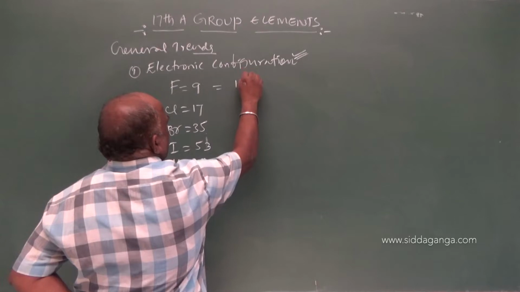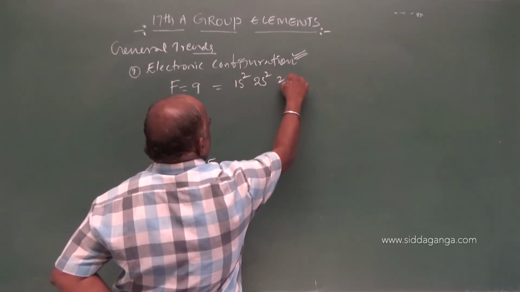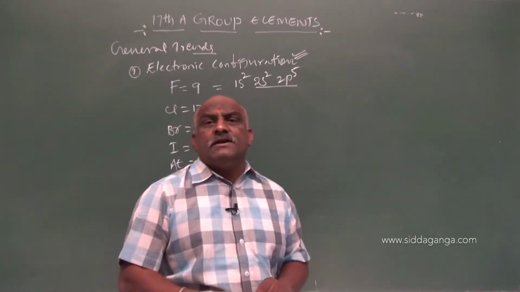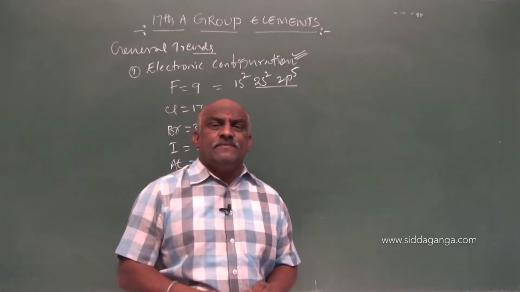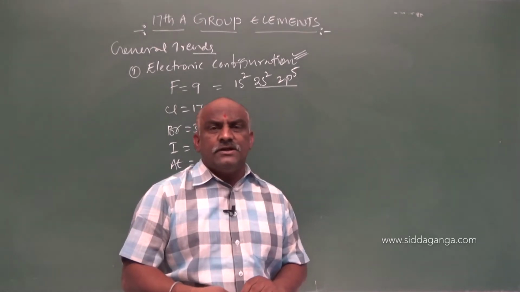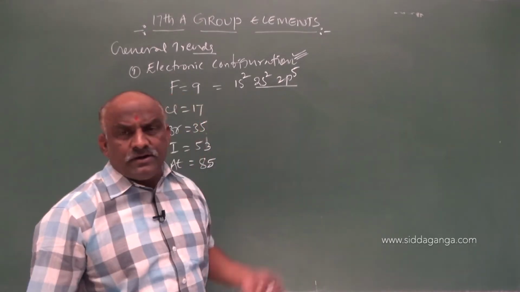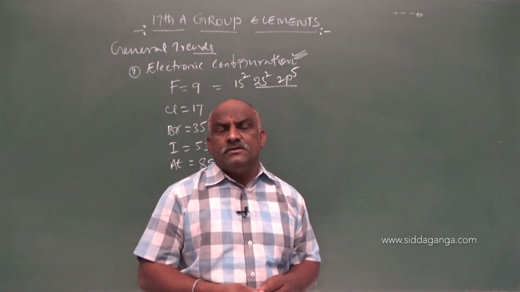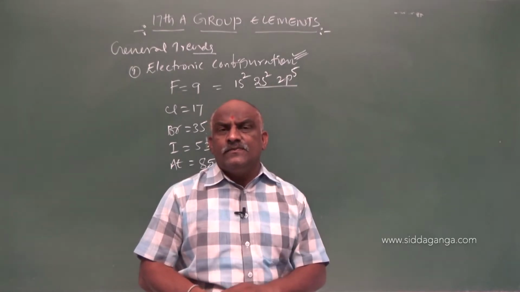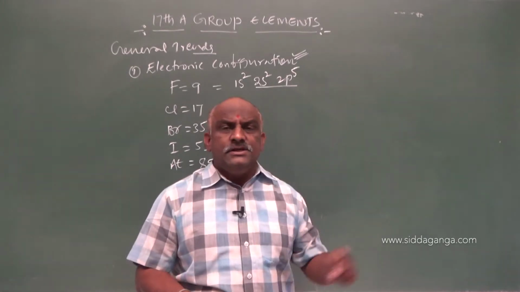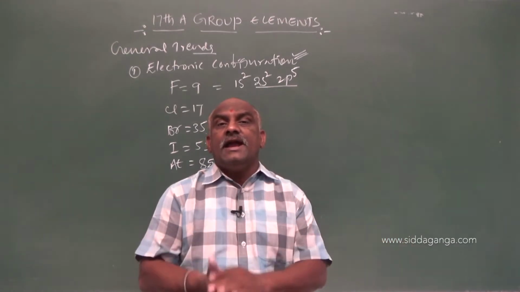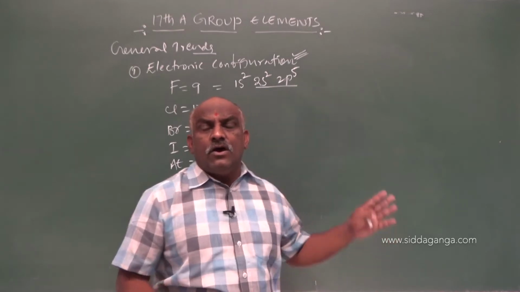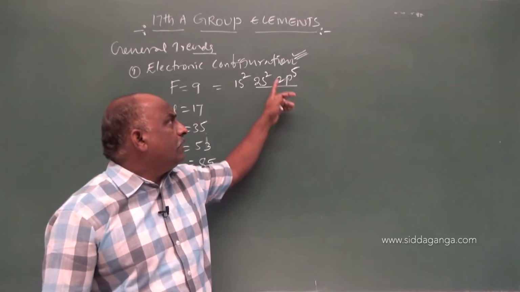The configuration of fluorine is 1s2, 2s2, 2p5. The number of electrons present in the outermost shell is 7. It is not an octet configuration. For octet, these group elements require 1 electron. Like alkali metals and alkaline earth metals, these group elements are also highly reactive. Why are these group elements highly reactive? Because they are not in octet.